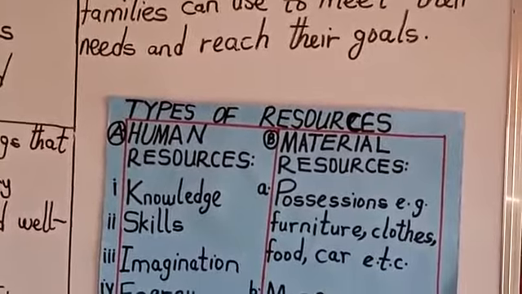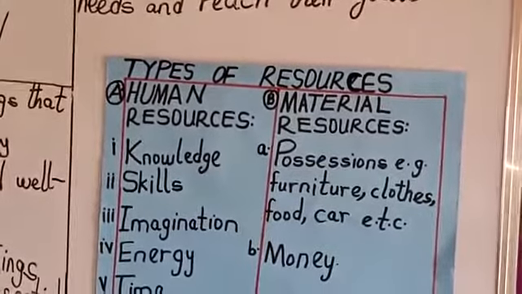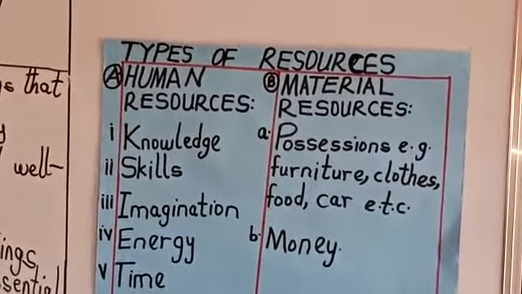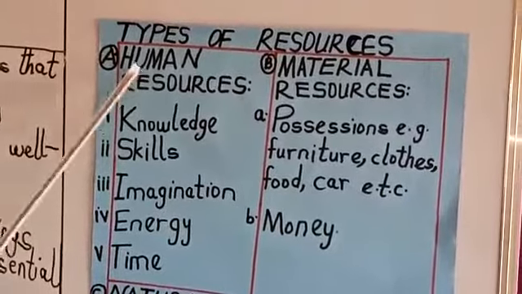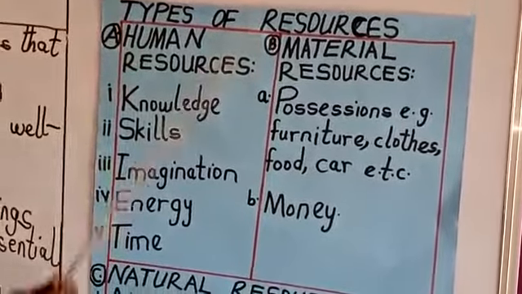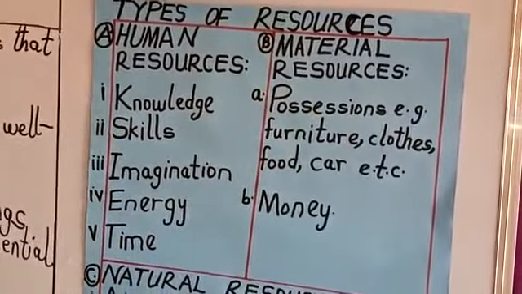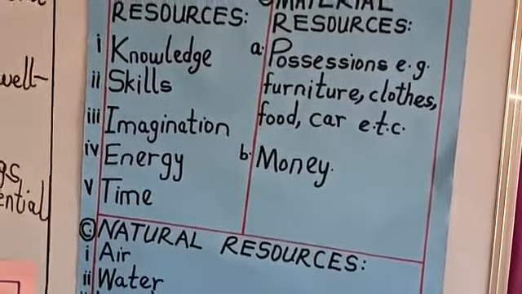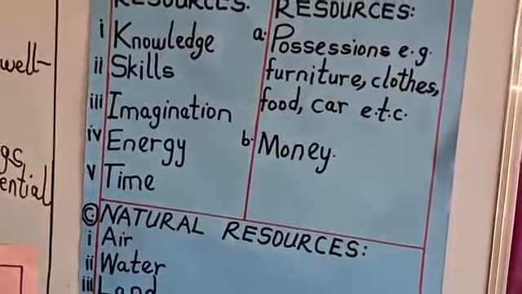These resources can come in different forms. We have majorly three types of resources. We have human resources, we have material resources, and we have natural resources. Human resources, what do we mean by human resources?